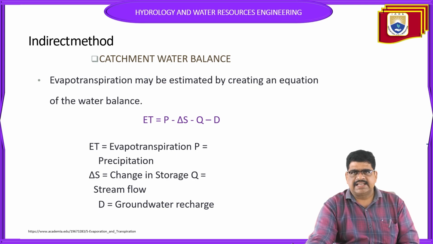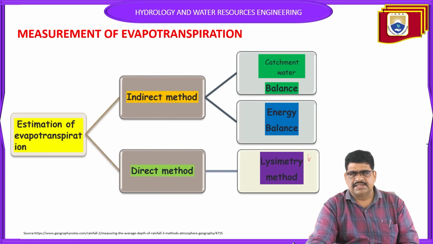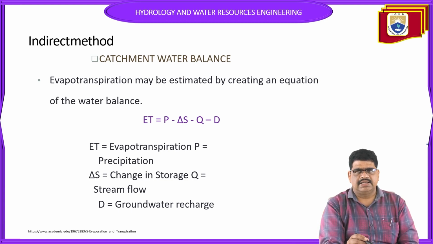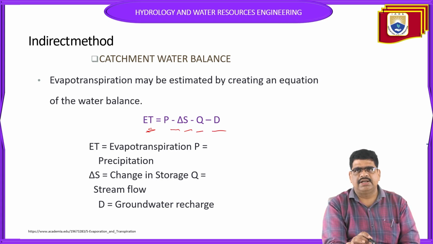Indirect method: the catchment water balance. Here, evapotranspiration may be estimated by using the water balance method. So what is the evapotranspiration? Here ET, evapotranspiration, is equal to P minus delta S minus Q minus T. From this formula, we have to find out the catchment water balance. In the catchment water balance, what happens? Here, let us see the notation.